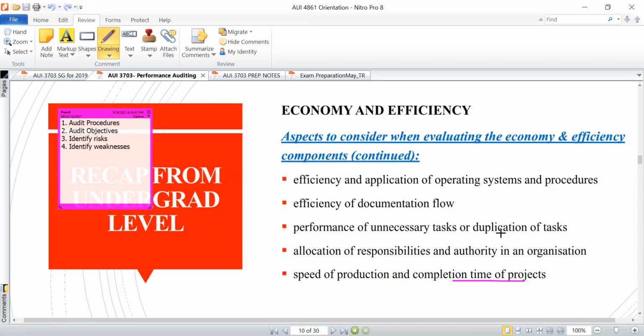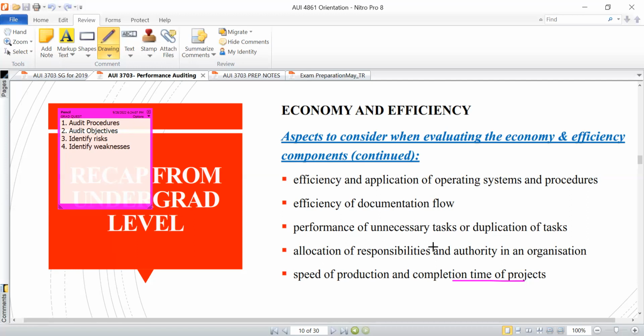In that respect, there will be no duplication of efforts or tasks, because their responsibilities are separate and independent of each other. But if the same responsibilities of an HR director or HR manager are being performed by the payroll clerk, then we have a problem now. In that case, we have duplication of tasks, which means we are not being efficient. And that also could lead to wasting of company resources.